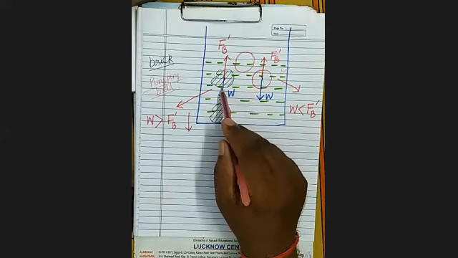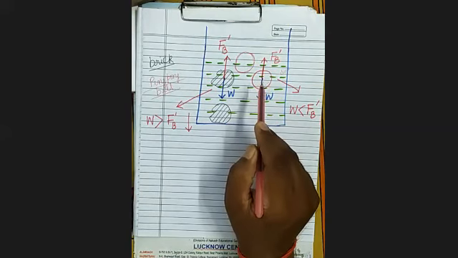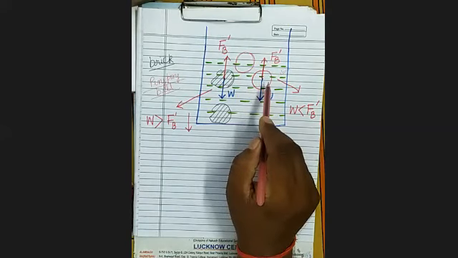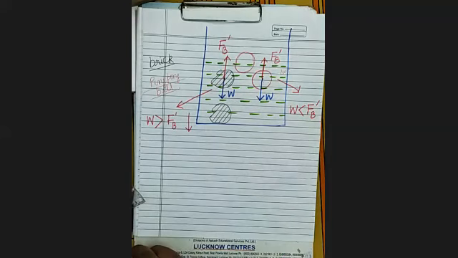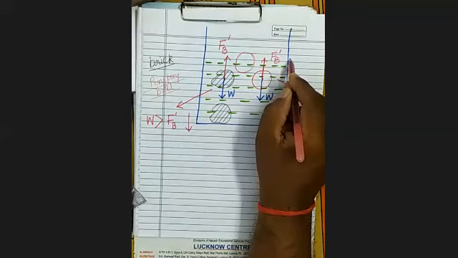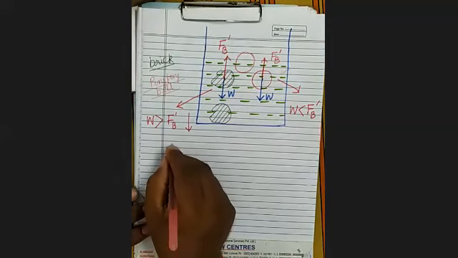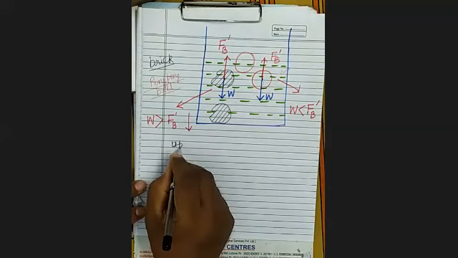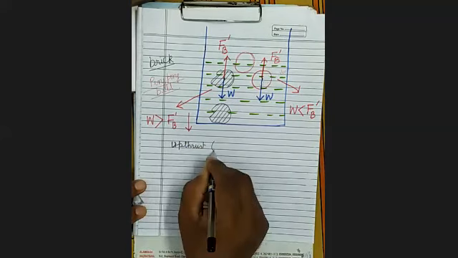When any body, whether it is a stone or a ping pong ball or a piece of cork, is immersed in water or in any other liquid, then what will happen? That liquid exerts an upward force on the body in the vertically upward direction. That force is known as upthrust, or buoyant force. What is the other name of the upthrust? The other name of upthrust is buoyant force.